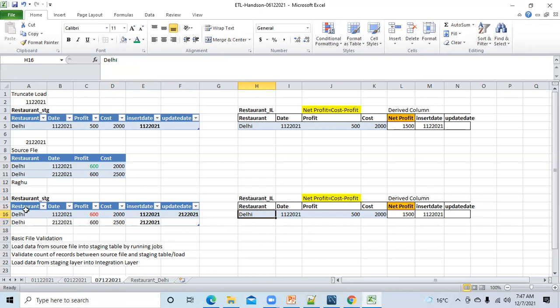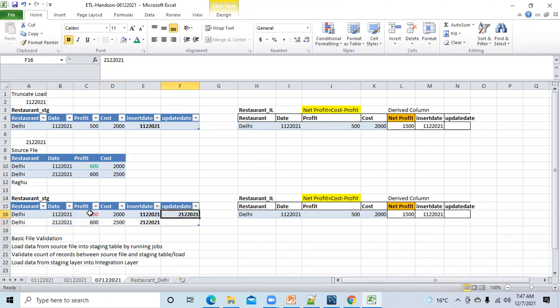So here in staging, now you have 2 records. Is this clear? Till here it is clear or not? In staging, why we have 2 records? Yes, clear. Because this was the record updated on 1st December, and this was the record of 2nd December. Okay, clear?